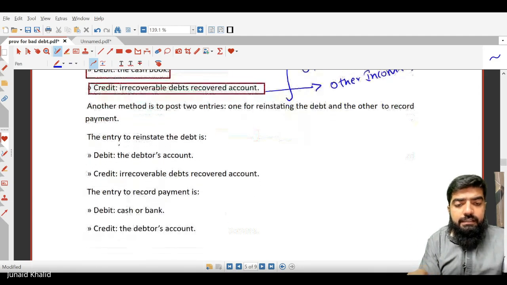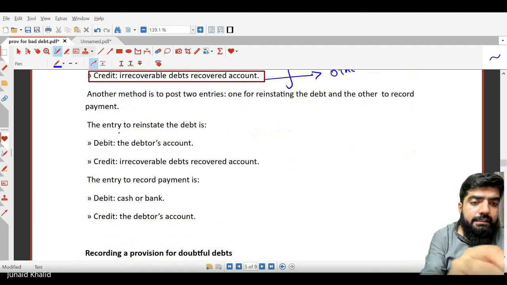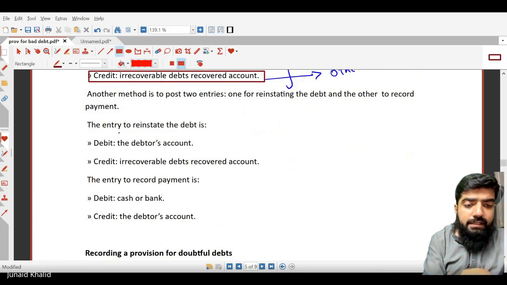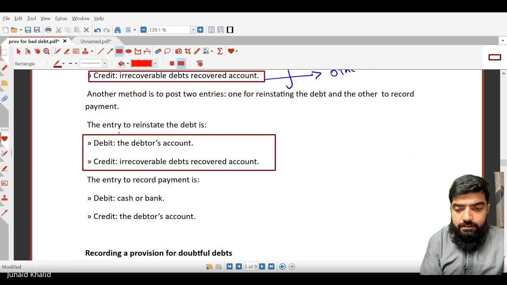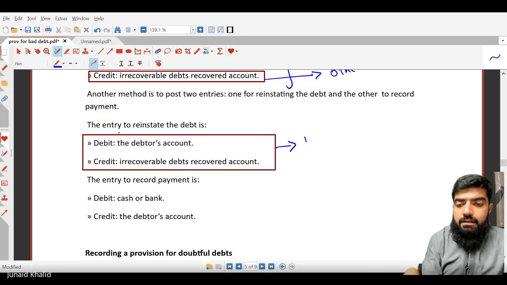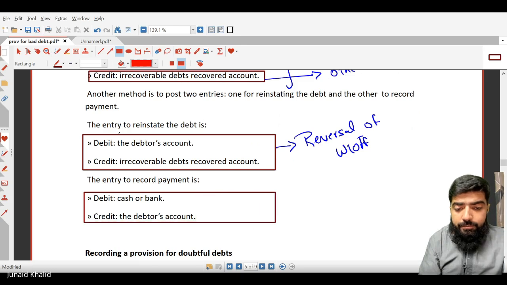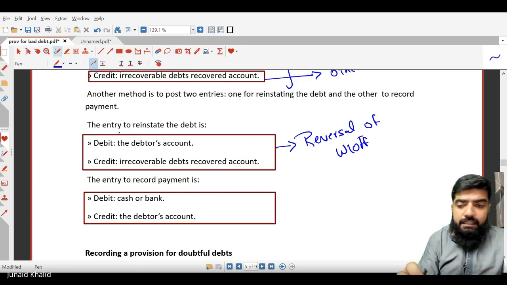Another method is that we make two entries. The first entry is basically the reversal of the write-off, irrecoverable customer debited and irrecoverable debt credited. And the second entry is to record the payment, which is the receipt that we have recorded.